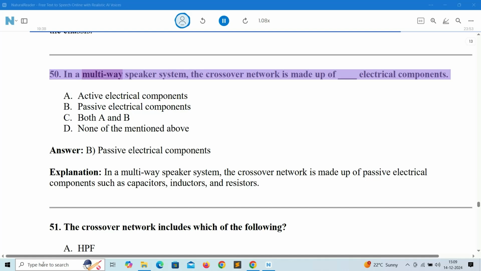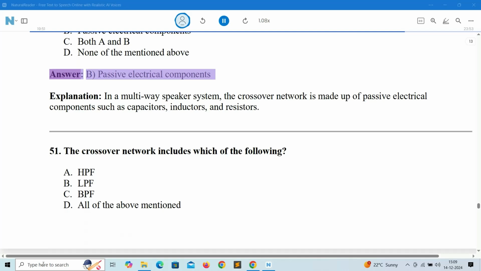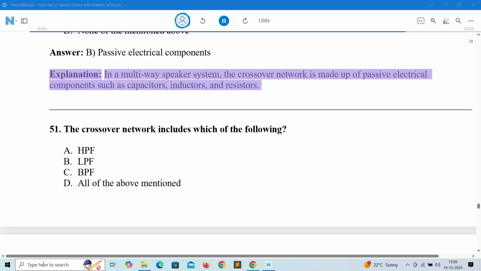50. In a multi-way speaker system, the crossover network is made up of electrical components. A. Active electrical components. B. Passive electrical components. C. Both A and B. D. None of the mentioned above. Answer: B. Passive electrical components. Explanation: in a multi-way speaker system, the crossover network is made up of passive electrical components such as capacitors, inductors, and resistors.